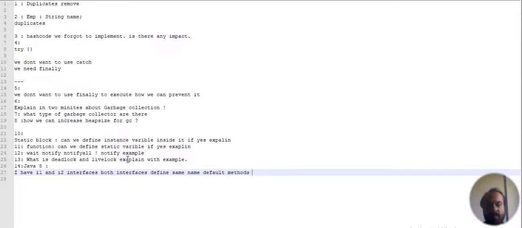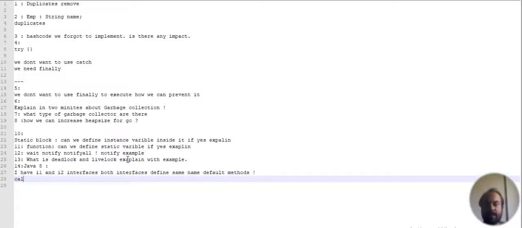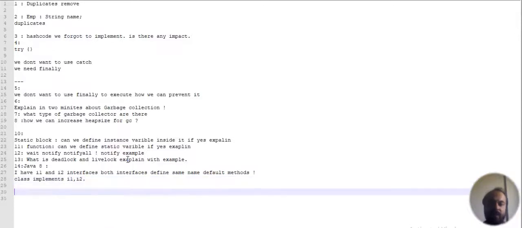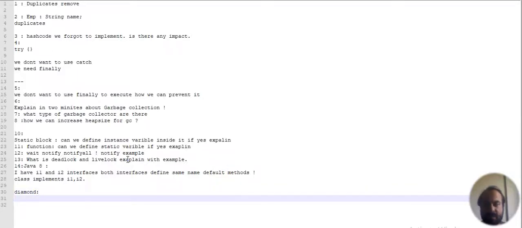Let's suppose I1 and I2 both define a default method M1, and a class implements both interfaces I1 and I2. Will it compile or not? Try to create a program, and know what the diamond problem in Java is and how it is mitigated in Java 8.